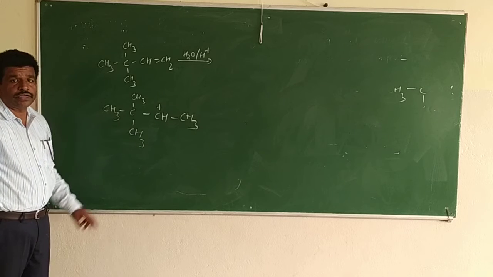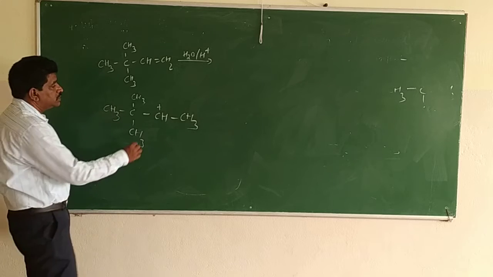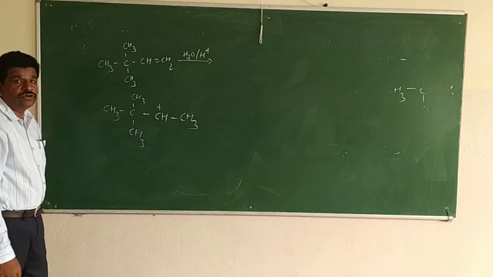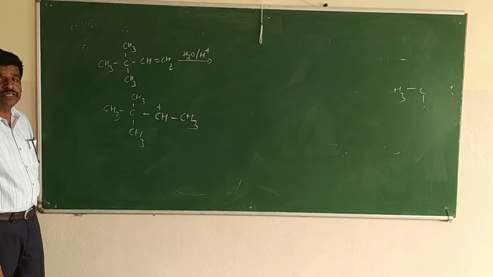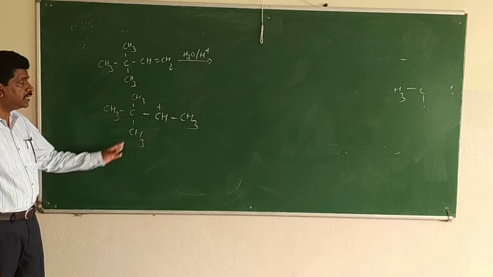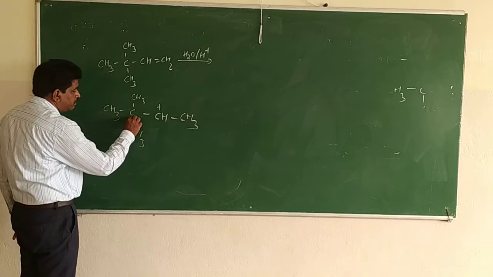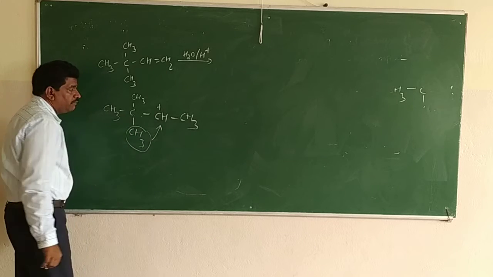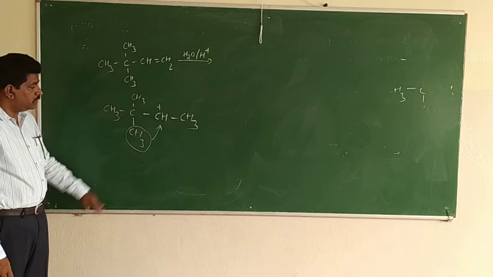This is a carbocation, and you can see it is a secondary carbocation because this carbon is connected directly to two carbon atoms. When you compare the stability of primary, secondary and tertiary carbocations, tertiary is more stable than secondary, and secondary is more stable than primary. So in this case, if this bond breaks and this methyl group goes here, we will get a tertiary carbocation. So there is shifting of a methyl group with breakage of a bond.